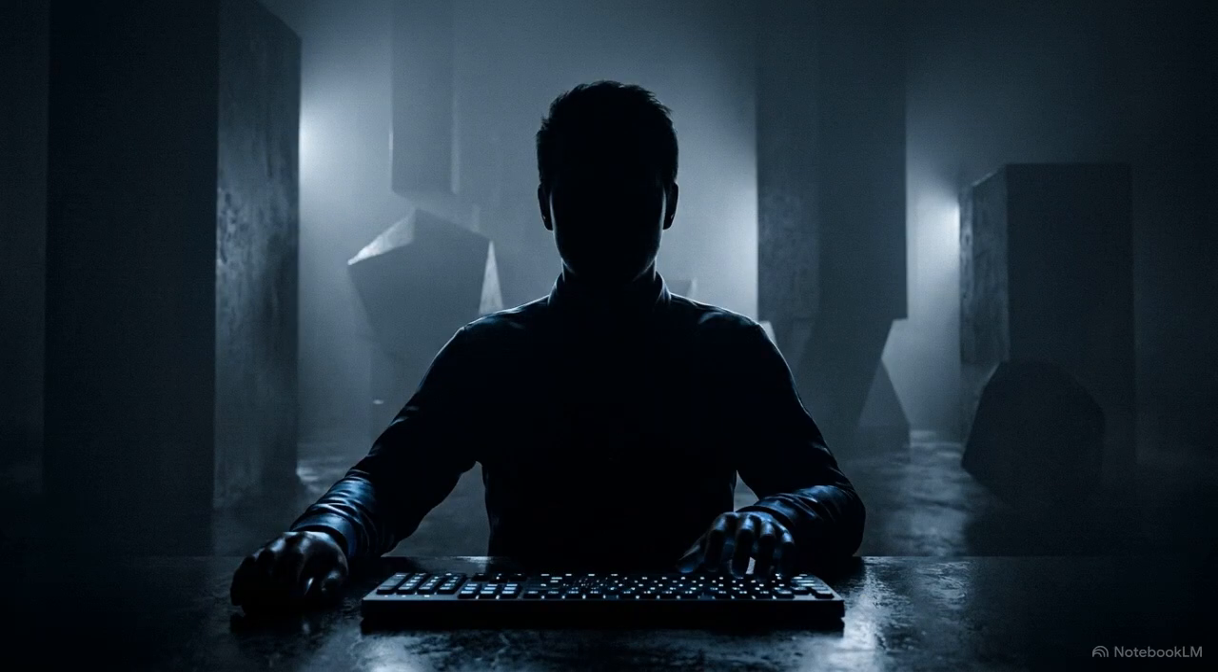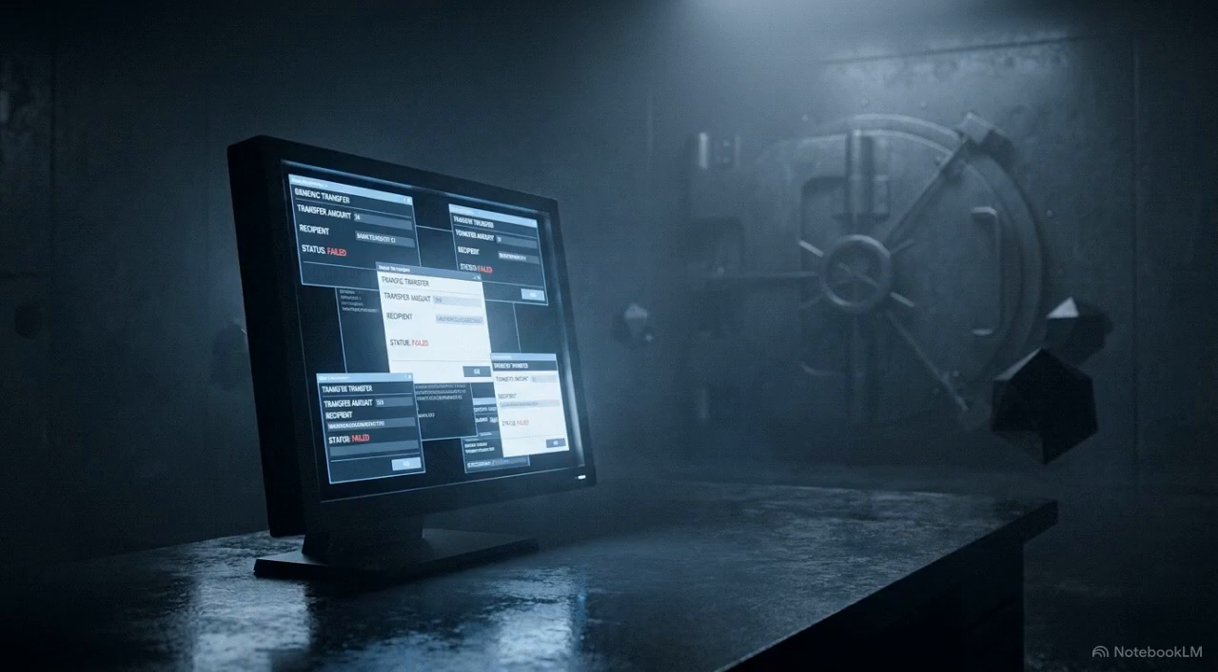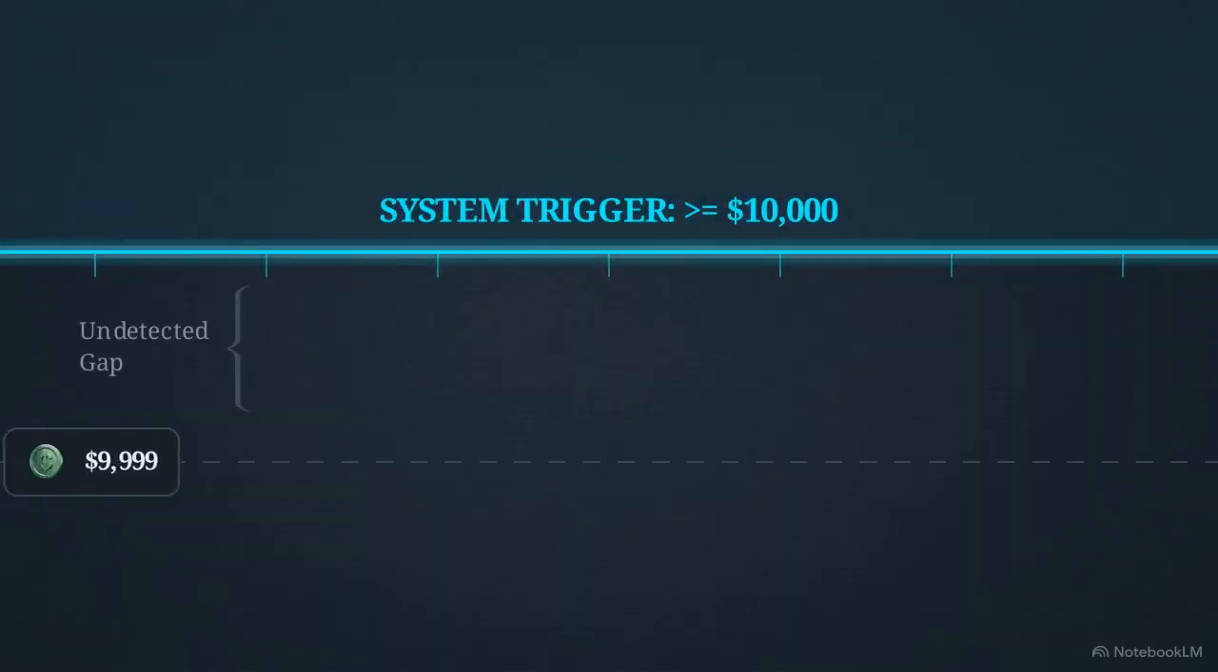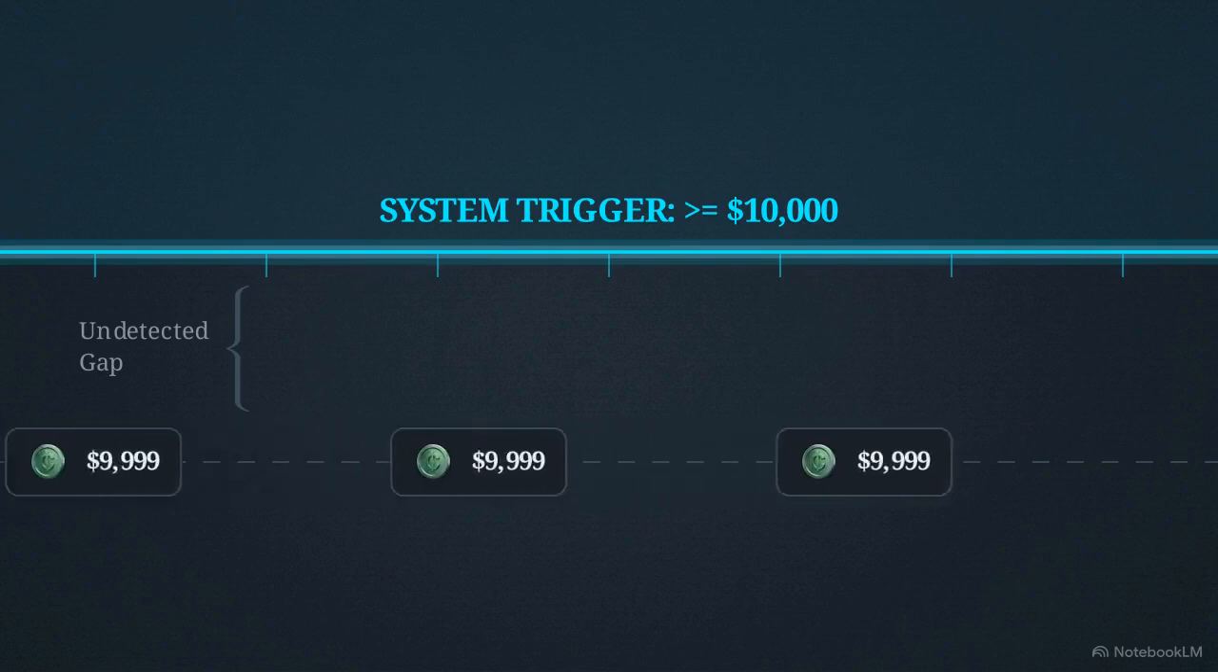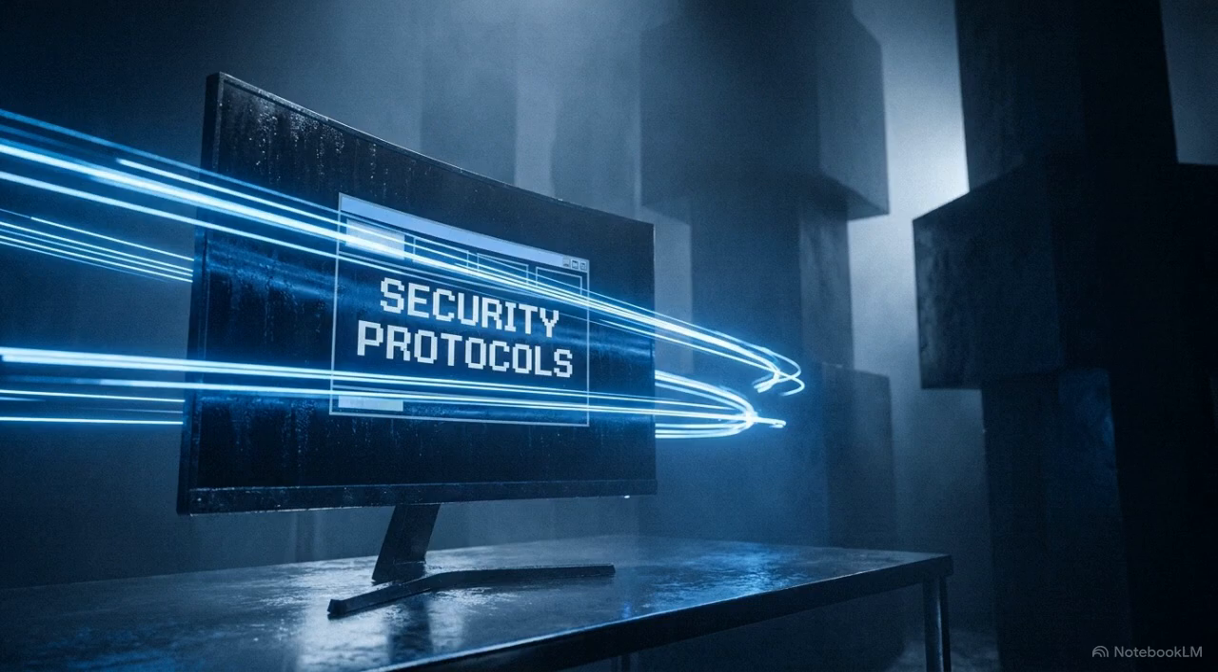Financial criminals know exactly where those wires are hidden. To move illicit funds, they simply break large sums into smaller deposits, say $9,999, slipping right beneath the static detection thresholds. Static, rule-based defenses struggle to keep pace with dynamic, evolving financial threats.